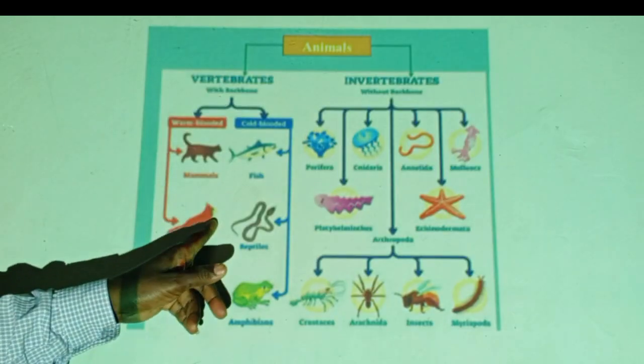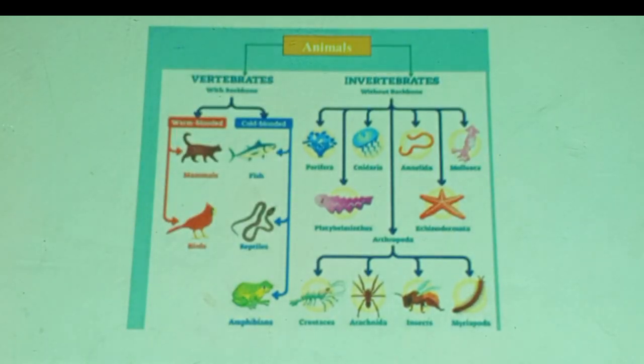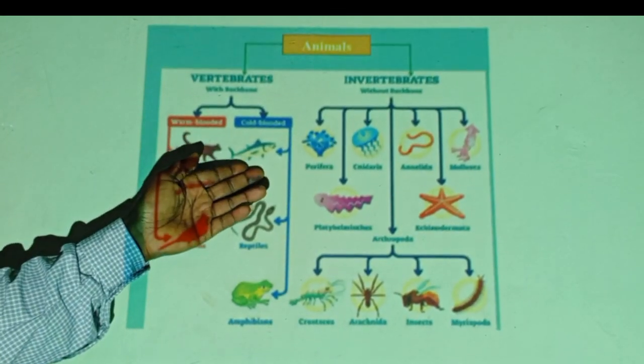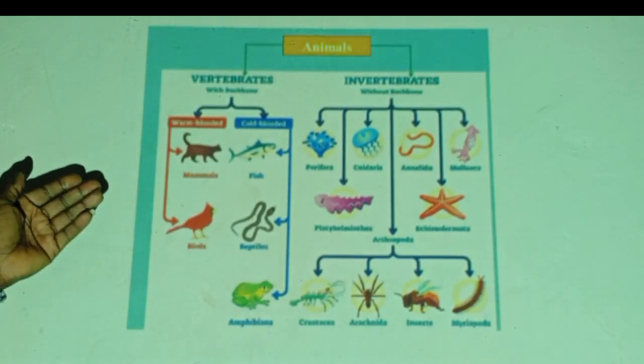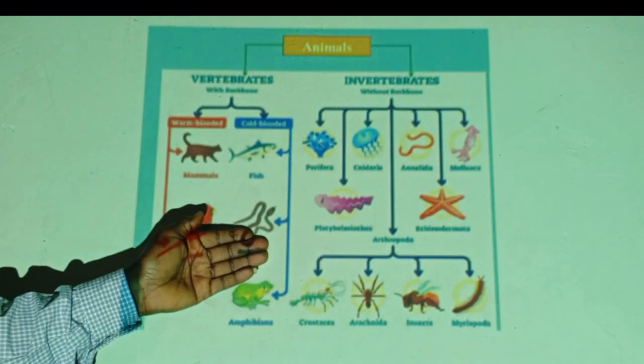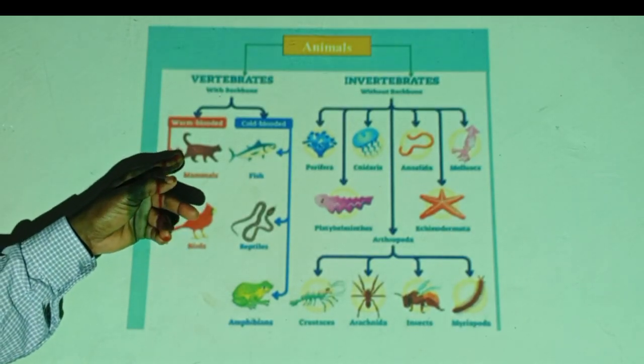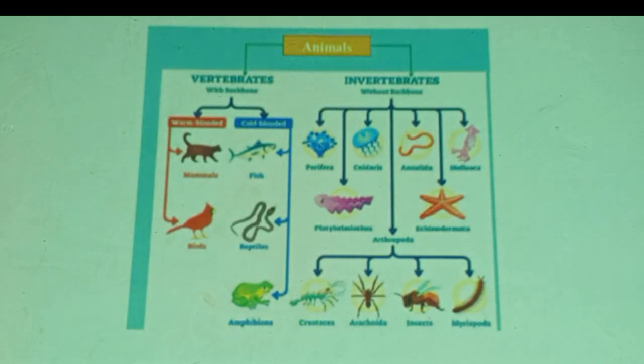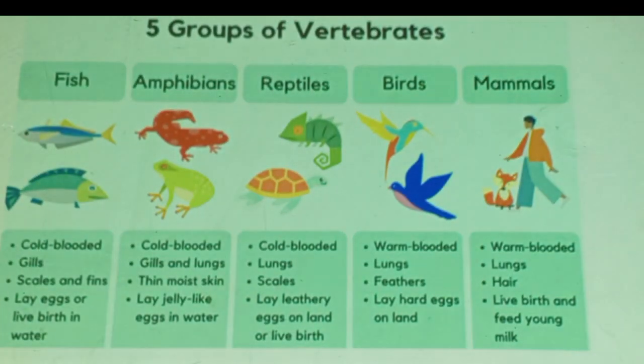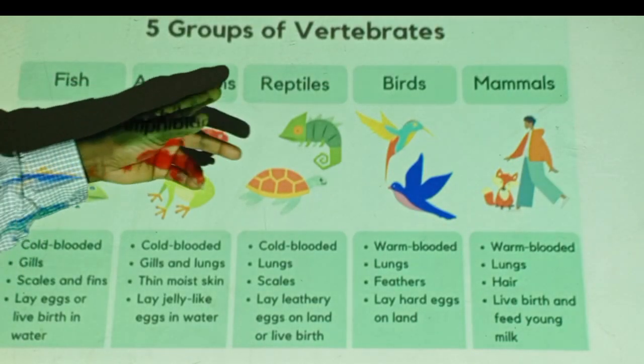When it comes to vertebrates, they are classified into fish, amphibians, reptiles, birds, and your own class, mammalia. We are coming near to humans now. There are five groups of vertebrates. These are all with a backbone or spine: fish, amphibians, reptiles, birds, and mammals.